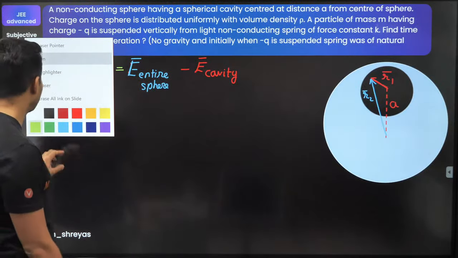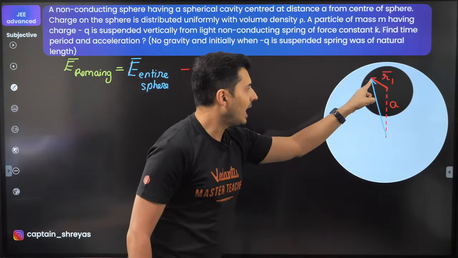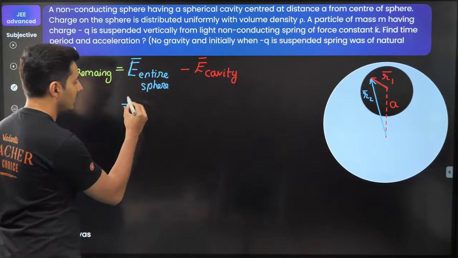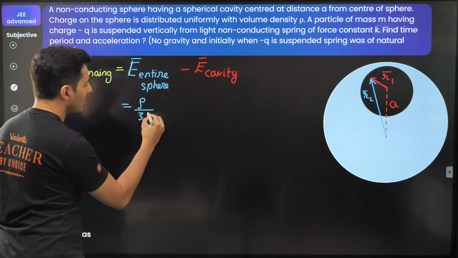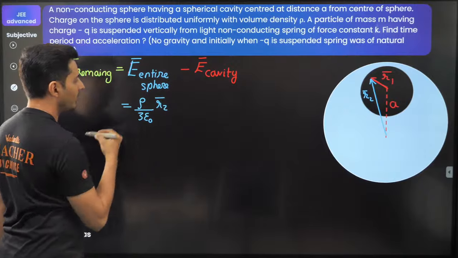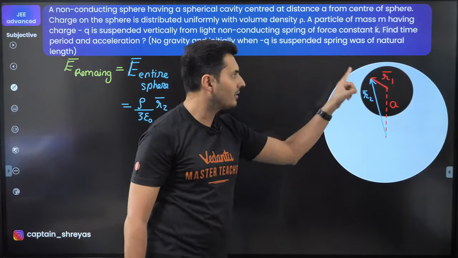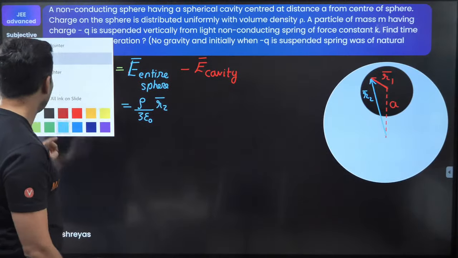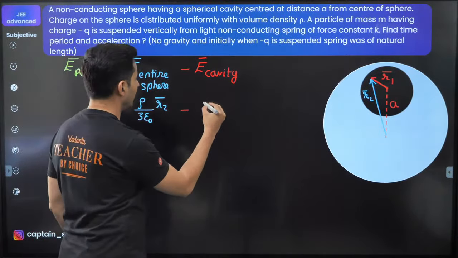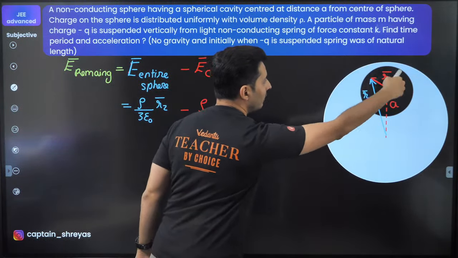So I can then say the electric field due to the complete sphere at this distance will be nothing but rho by 3 epsilon naught times R2 vector. That is the entire sphere's electric field at that particular point. Because of the cavity part, it will be rho by 3 epsilon naught times R1 vector, the distance from the center of the cavity.